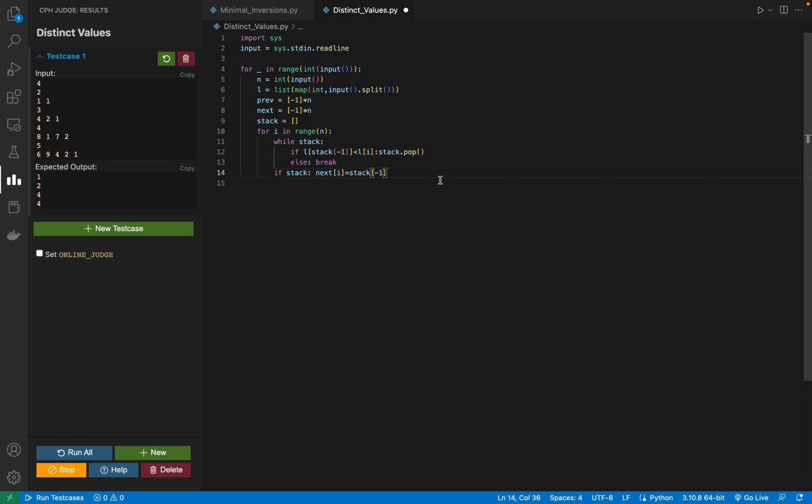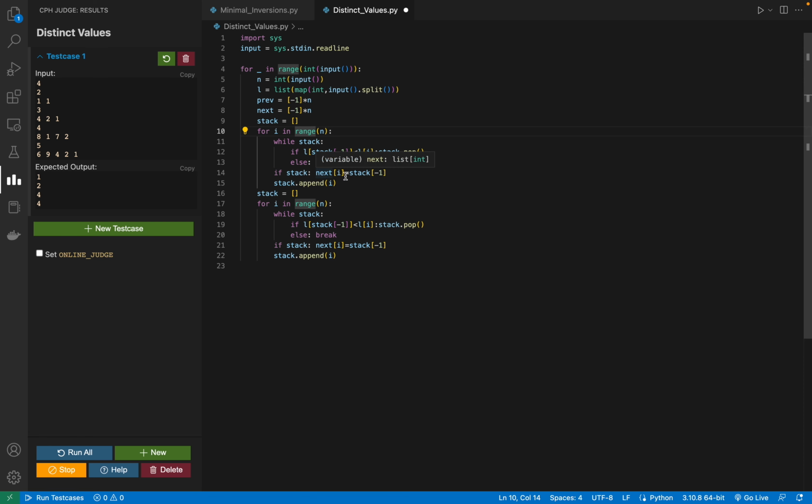At the end I have to append this to the stack, and I can use this whole thing to calculate my... actually this should be in reverse. This is actually calculating my previous greatest element. It should be a reversed range, otherwise it will not give me the correct output. And here I have to make a previous.